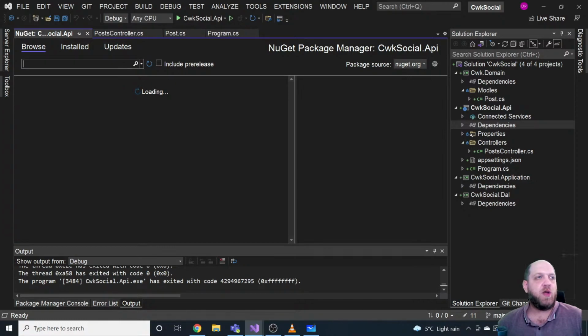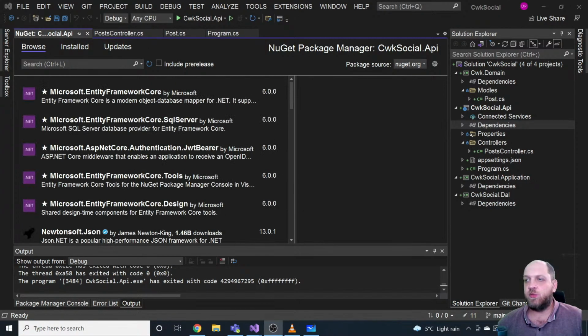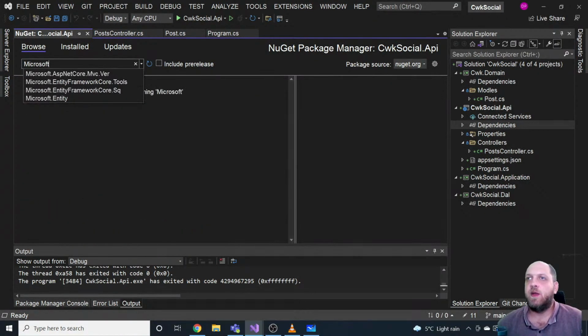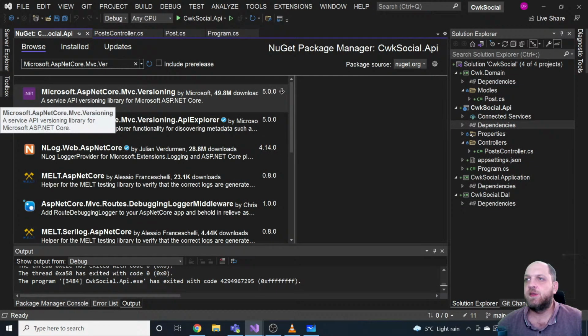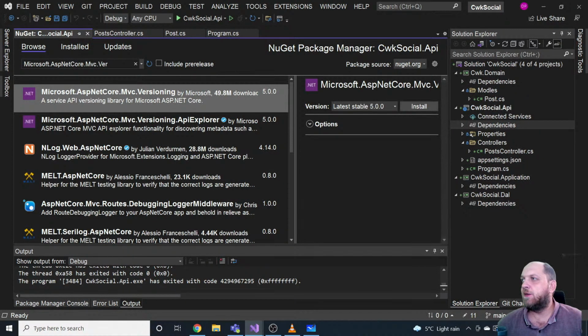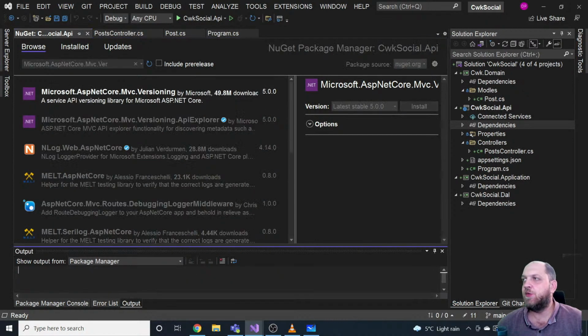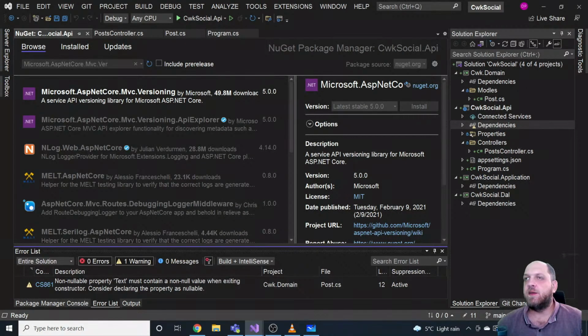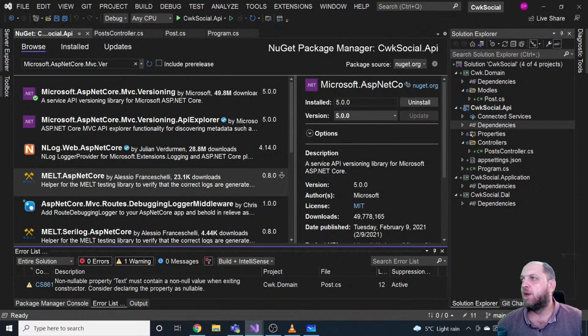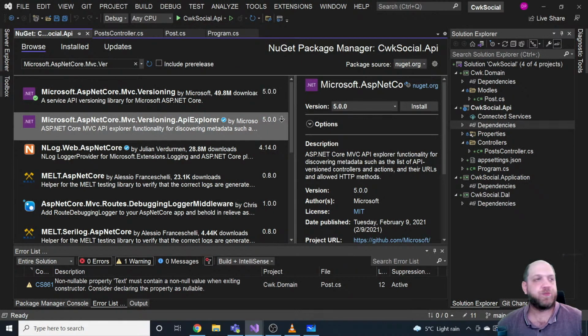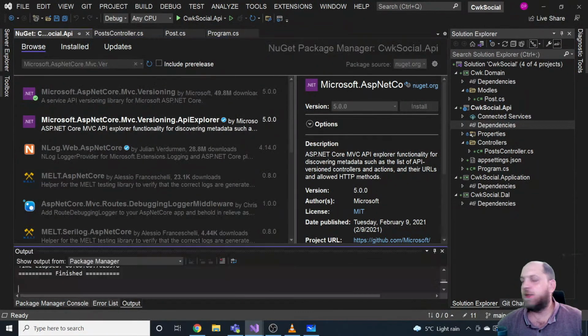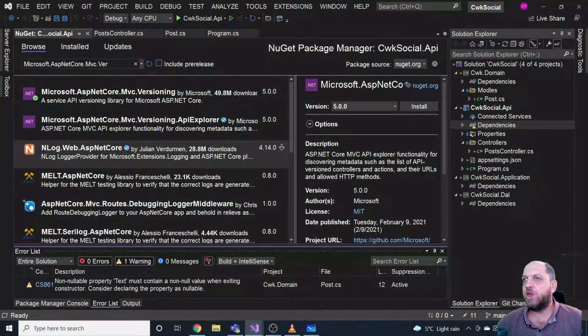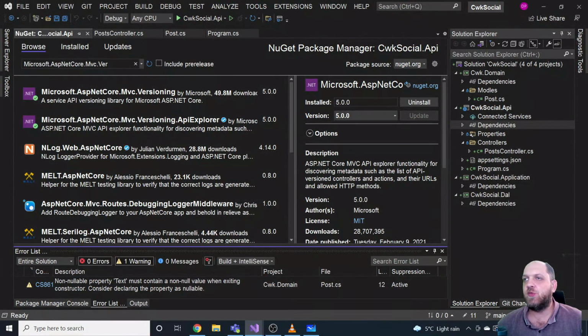One of the first packages that we would need to install is called Microsoft ASP.NET Core MVC Versioning. And actually, these are the two packages that we'd need to install. These packages will help us to really version our API. We'll also need this API Explorer. Let's install that as well. So it's Microsoft ASP.NET Core MVC Versioning and Microsoft ASP.NET Core MVC Versioning API Explorer.